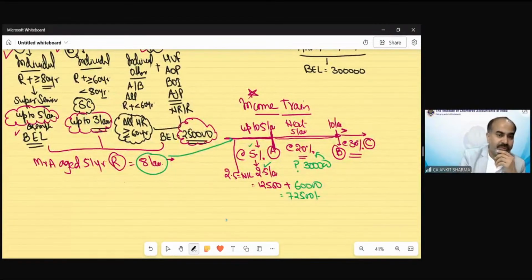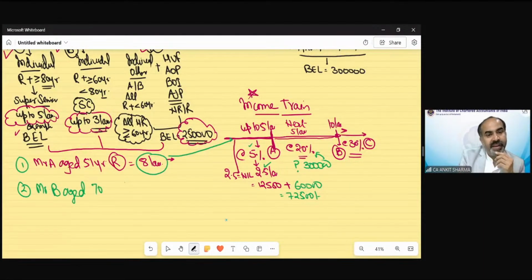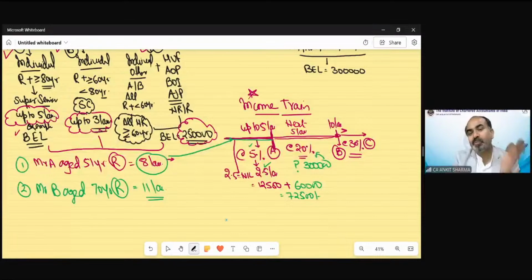Now suppose there is Mr. B, aged 70-year, resident. Income is 11 lakh rupees. So it's a kind of a machine. This train is actually like a machine. You need not do anything. You just need to put the value.